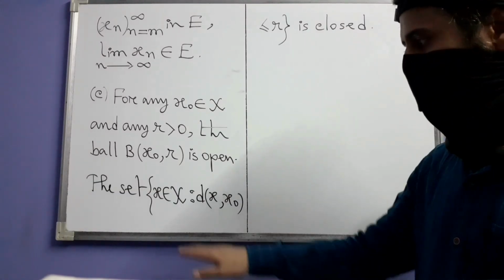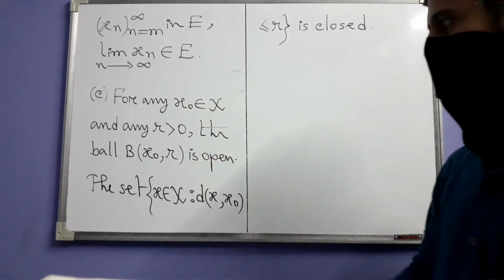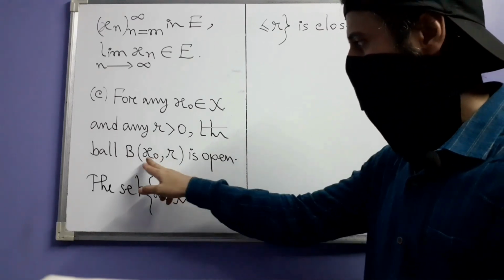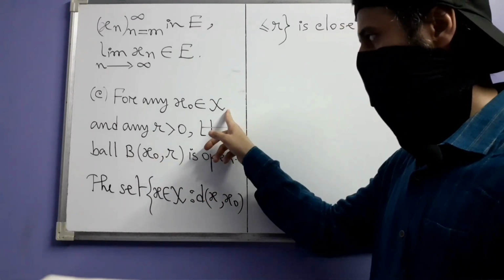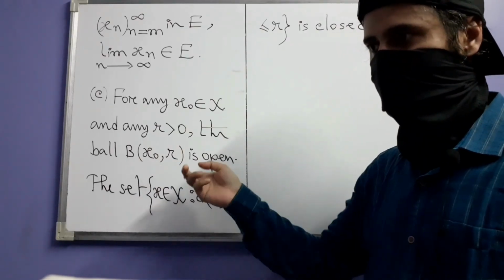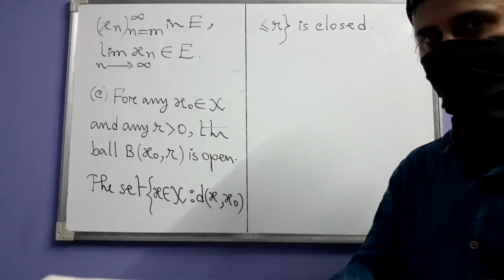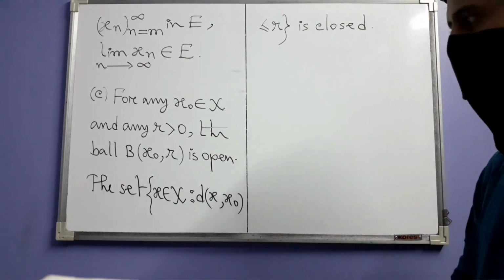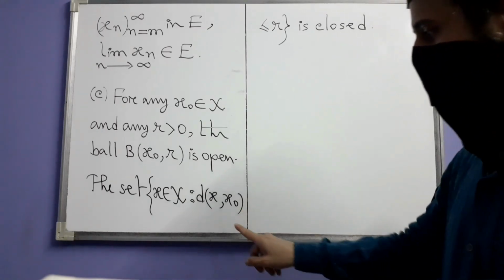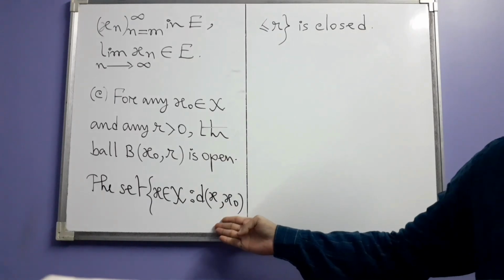Part C is about something else also. Along with this, we have this thing. Let us first recall the definition of this ball, open ball. It is the set of those points x in X such that the distance between x and this center x0 is less than r. And this idea comes from the disk in your ordinary two-dimensional plane. But if you make that less than r into less than or equal to r, then you similarly get this other set.